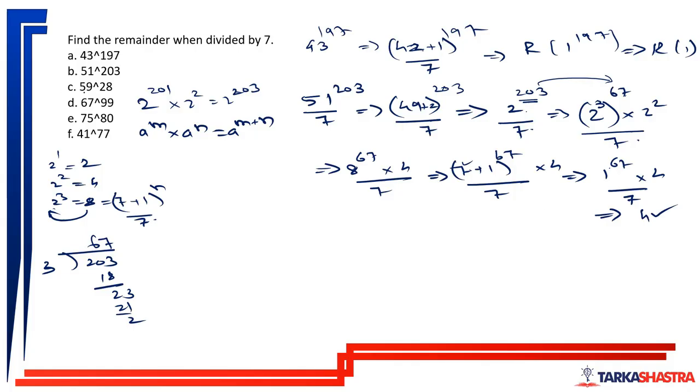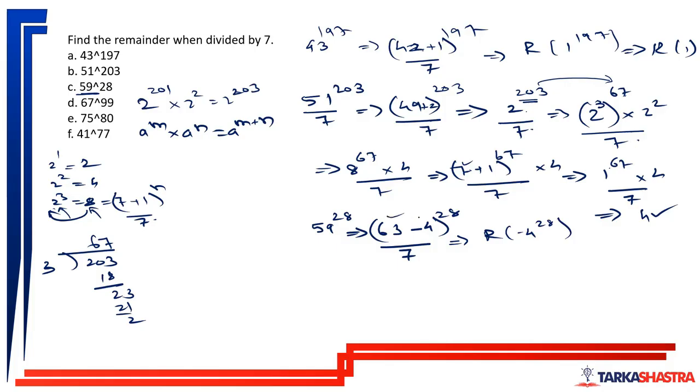Okay. Next thing is, so what we understand, 2 to the power 3 is very much beneficial for us. So 59 to the power 28 can be written as 63 minus 4 to the power 28 divided by 7. So using the concept of negative remainders now, how will it help me? Let us see it. 63 minus 4 to the power 28 divided by 7 will leave a remainder of minus 4 to the power 28. Try to understand this.